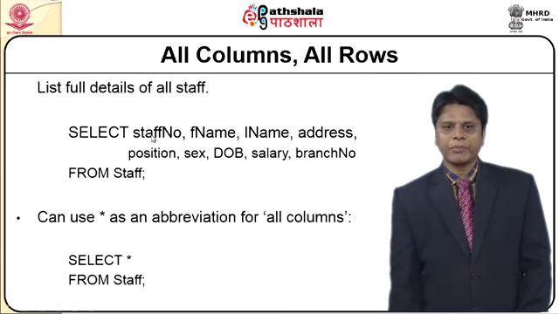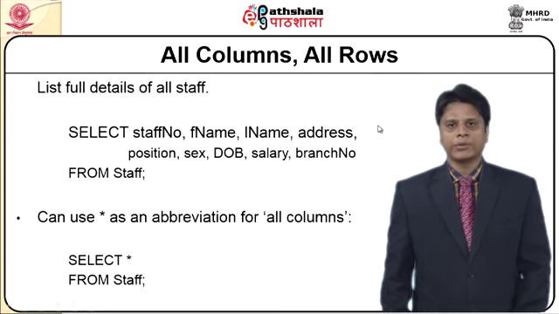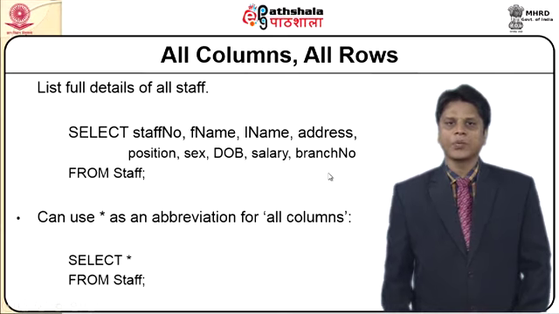So instead of mentioning all the attributes available within the table, we can carry this out by putting a simple star. This star replaces all the attributes that are available within the table.